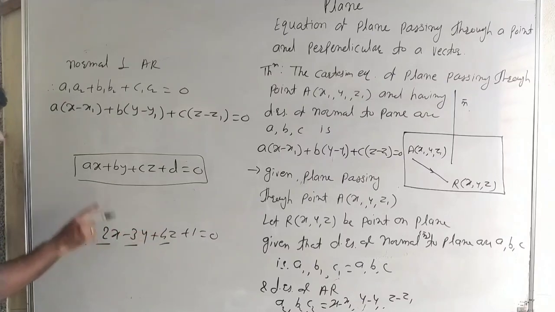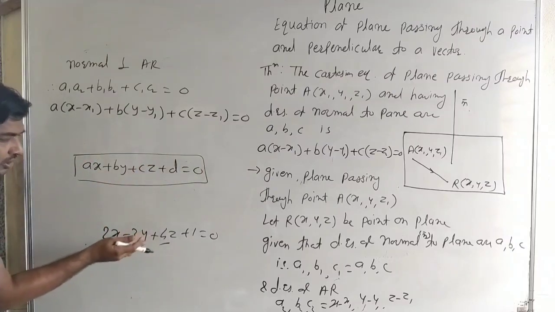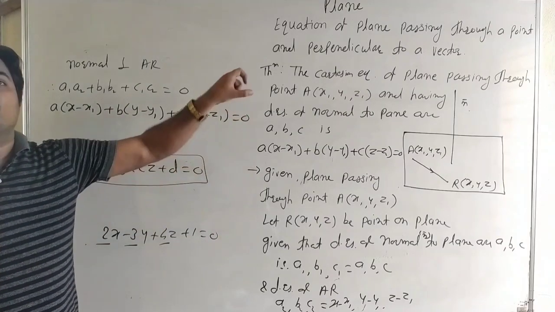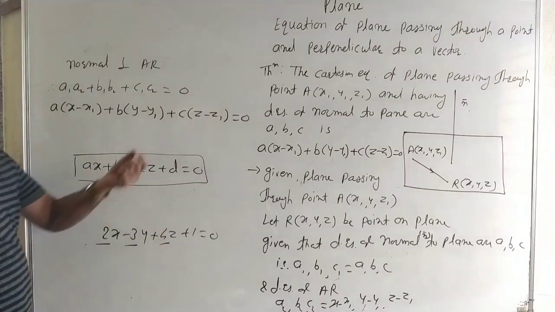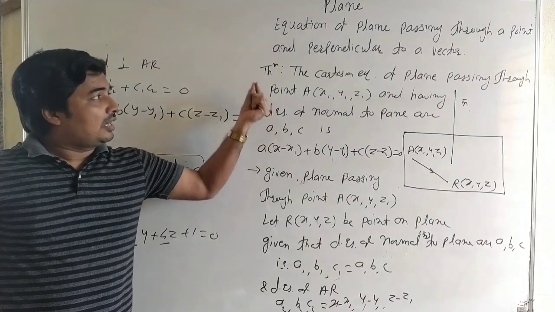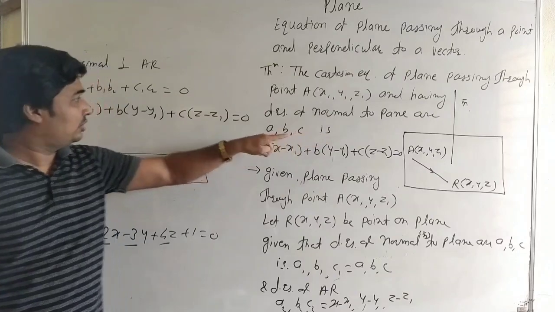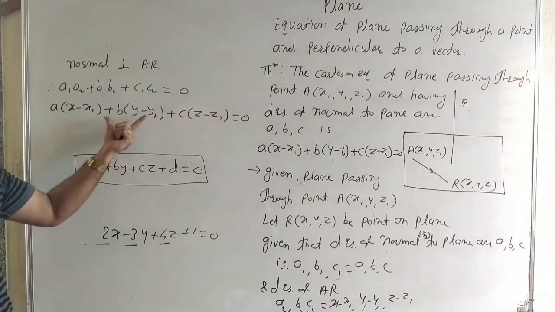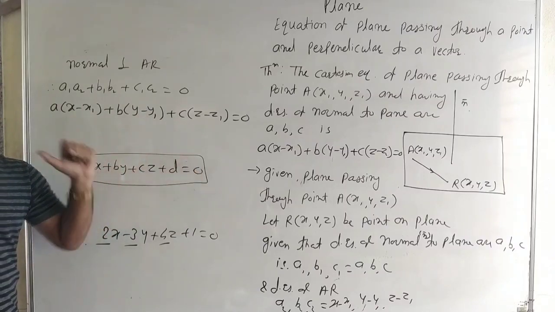When the equation of plane in Cartesian form is ax plus by plus cz plus d is equal to 0, then the coefficients of x, y and z are the direction ratios of the normal to the plane. When the question asks to find the Cartesian equation of plane passing through a point and having the direction ratios, we use this formula and find the equation of plane in the form ax plus by plus cz plus d is equal to 0.